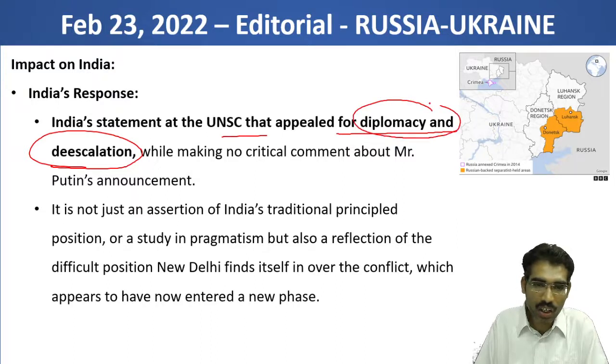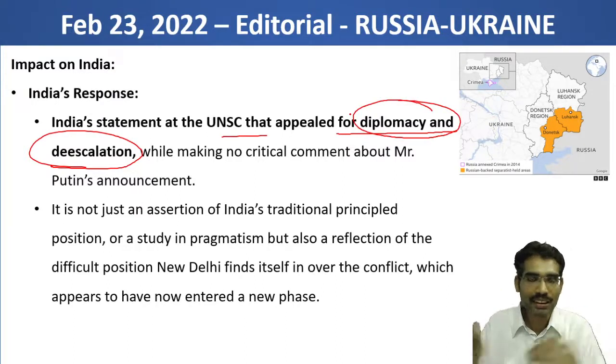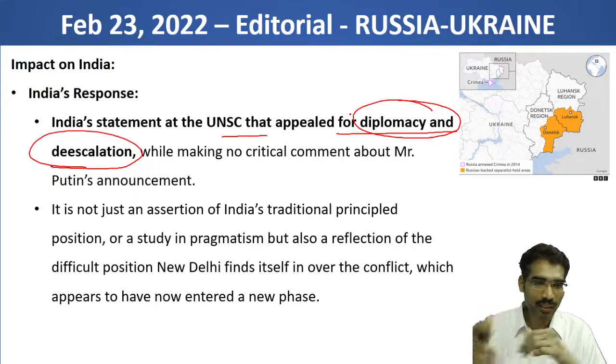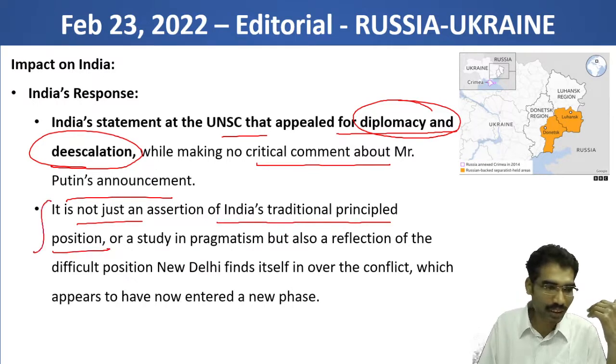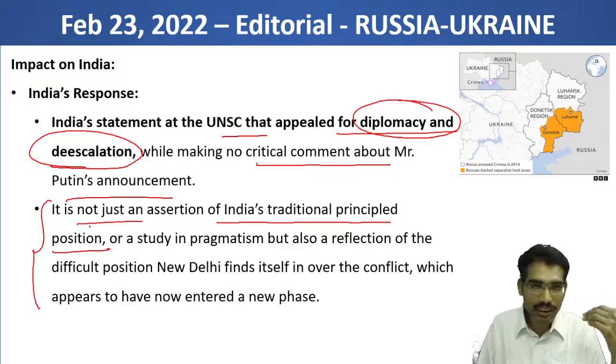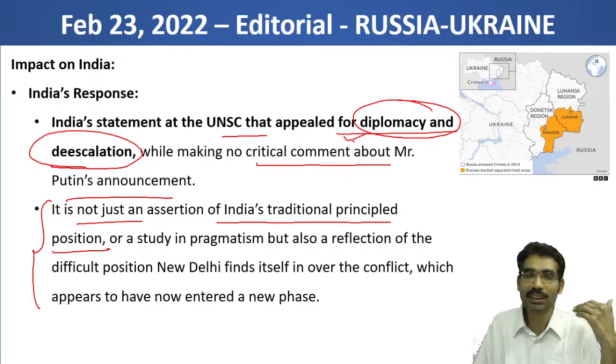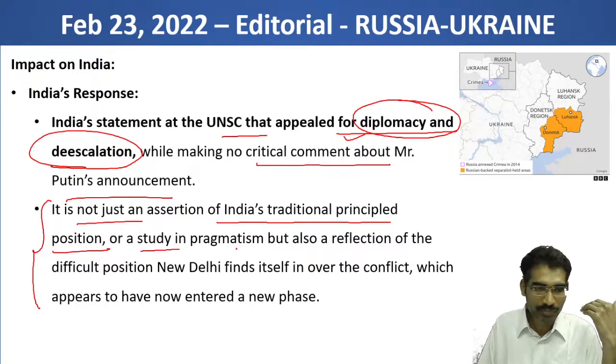India always goes for the United Nations approach or the diplomatic approach for de-escalation and to resolve conflicts, while making no critical comment about Mr. Putin's announcement. It is not just an assertion of India's traditional principled position. So this is the appraisal given by the Hindu editorial. It is saying that India's traditional principled position is to always maintain this particular kind of diplomatic effort, this diplomatic statement, or a study in pragmatism,